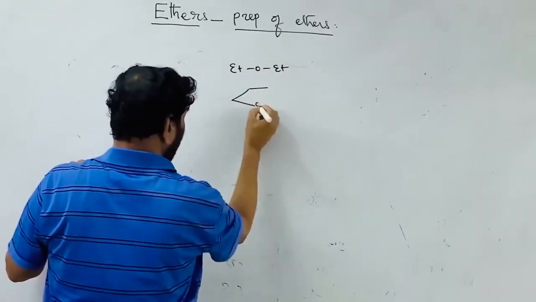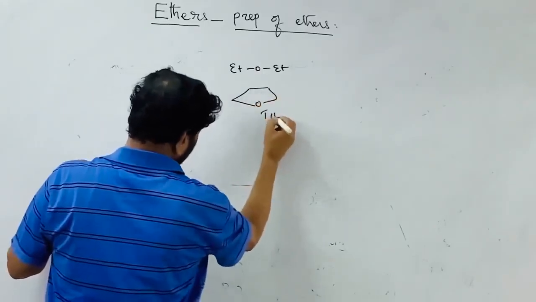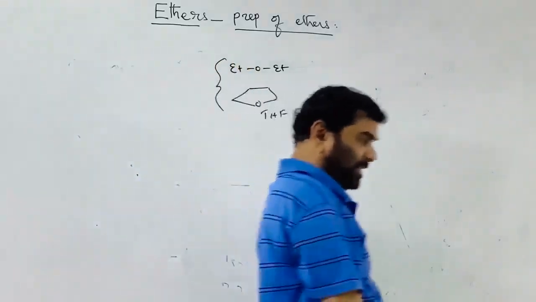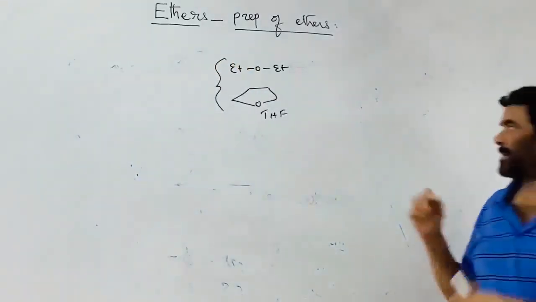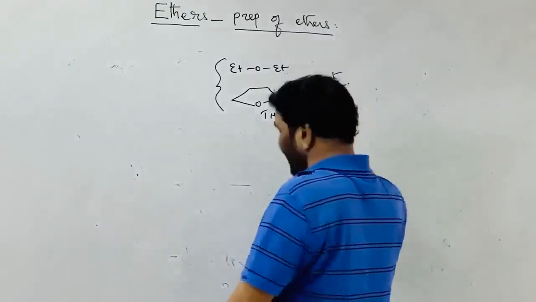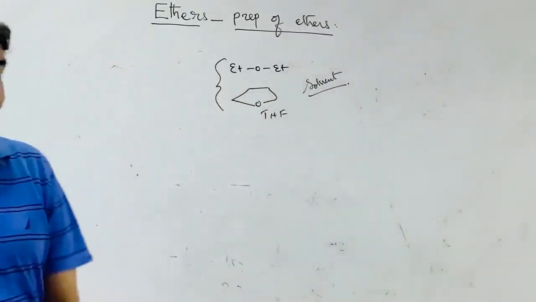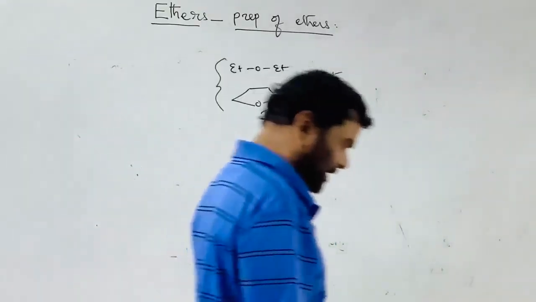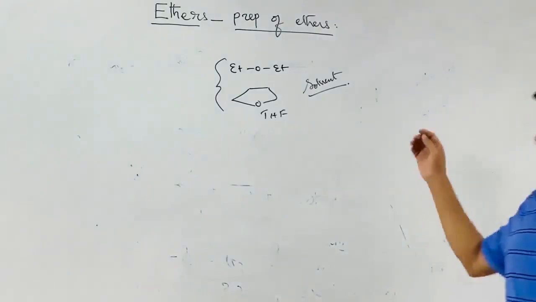This is tetrahydrofuran, THF. These two are most commonly used as solvents. They are chemically inert compounds, therefore they are used as solvents. Most organic compounds are soluble in ether.